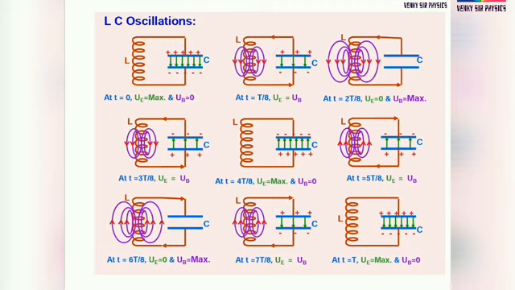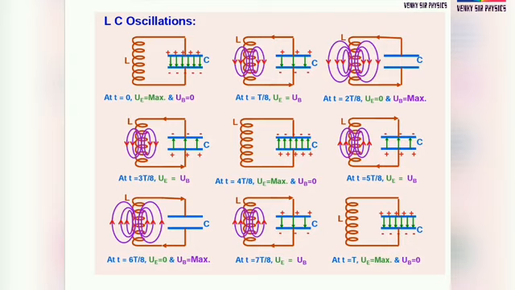Coming to the next line, at 3t by 8 time, after continuation, the electrical energy due to the capacitor and the magnetic energy due to the inductor are the same. Then at 4t by 8 time, the energy stored in the capacitor is maximum and the energy stored in the inductor is 0. So like that the process is continuous.